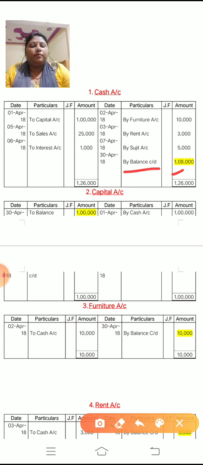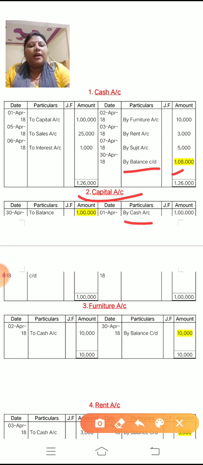The second ledger name is capital account. Okay. Now the capital account entry is cash account debit to capital account. So there is only one transaction of capital, cash account debit to capital. So you have to write down to capital or cash? Yes, you have to write down cash. Do not write capital. The account which you are maintaining, do not write the name of that account in the account. Okay, so you have to write down cash.